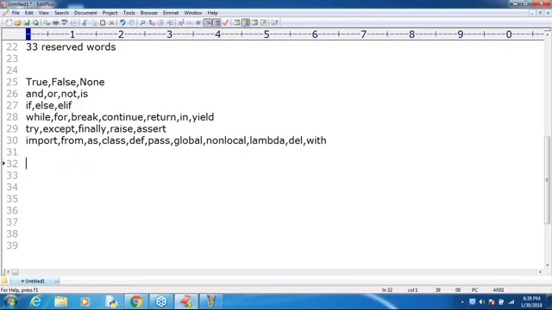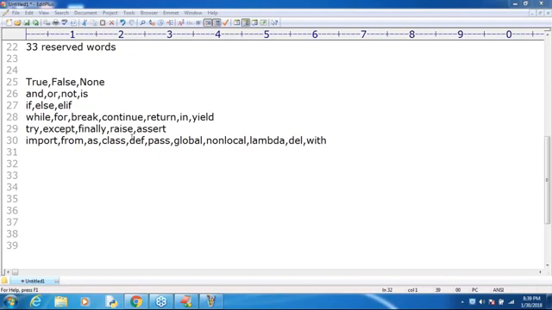Next, what was lambda? Lambda means anonymous functions. Sometimes we can declare a function without a name. Such a type of function is an anonymous function. Anonymous functions we can define by using the lambda keyword. The throw keyword we can use for customized exceptions, and here the raise keyword we use in Python. Clear, right? Any doubts still?